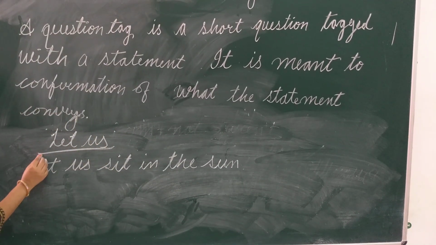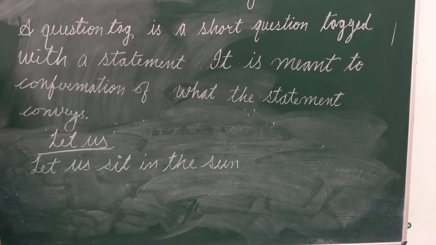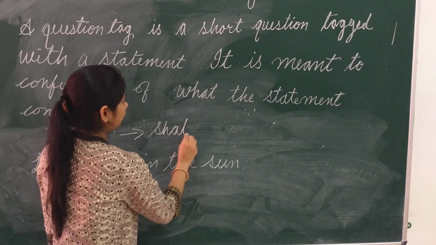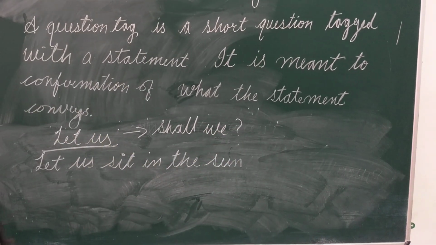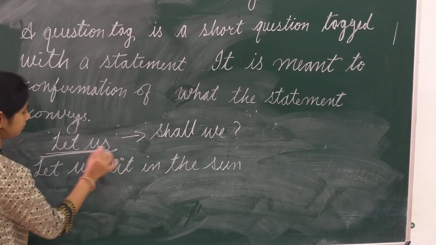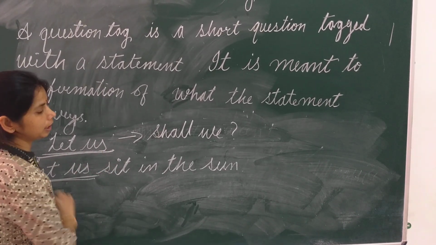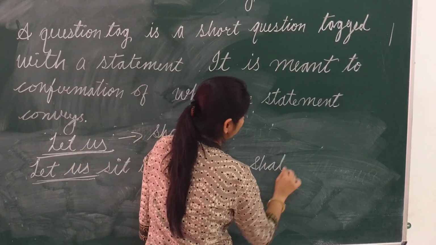Let us sit in the sun. If this type of sentence is there, then our question tag will be shall we. तो हमारा question tag इसमें क्या होगा? It will be shall we. If our sentence begins with let's, अगर हमारा sentence let's से begin होता है, then our tag will be shall we.